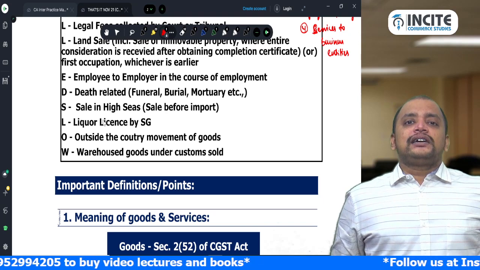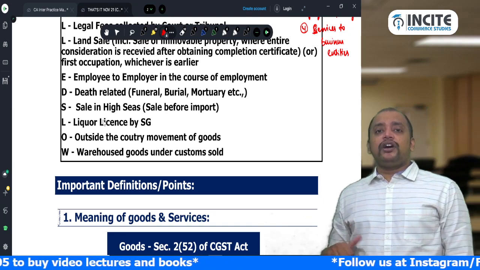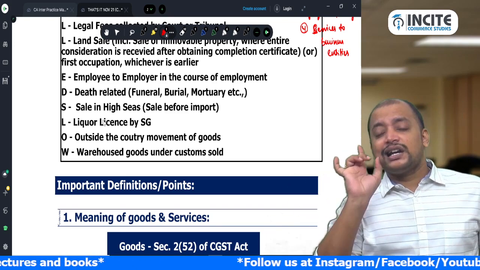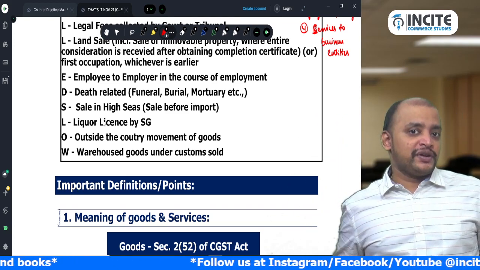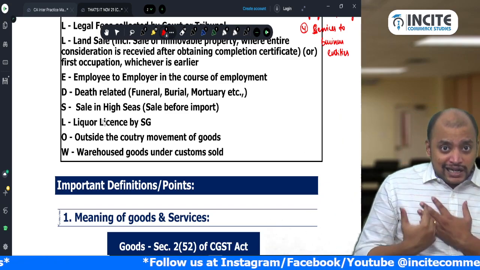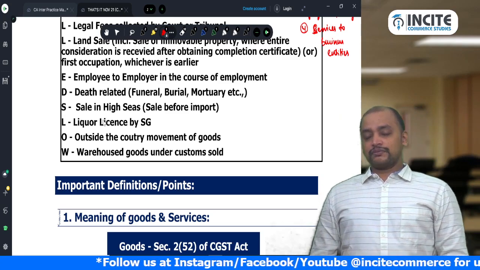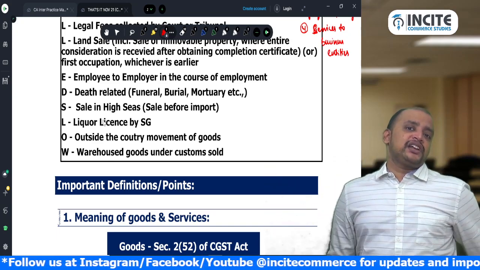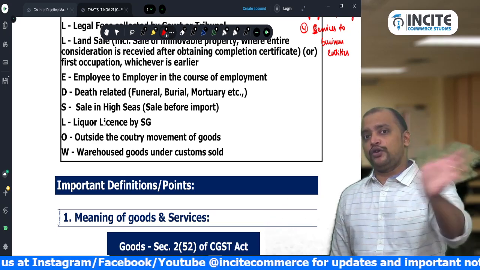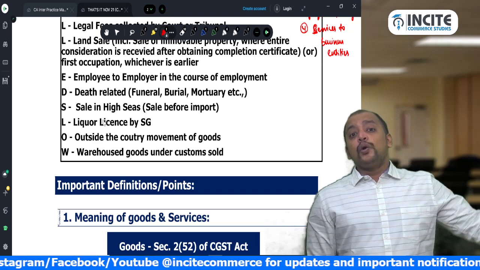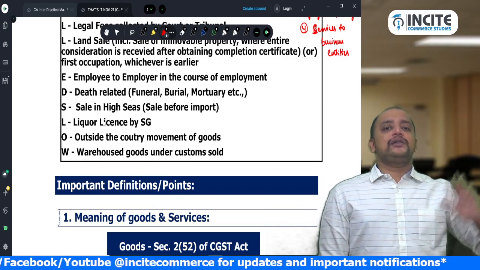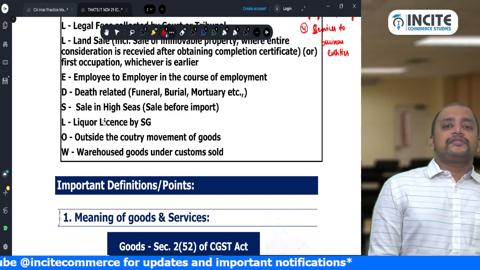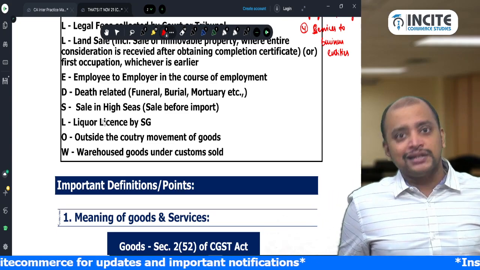Then next, L for liquor license. Liquor license sold by the state government. Only liquor license granted by the state government is excluded from supply. Suppose I got the liquor license from the state government, and now I sell the liquor license to some other person and get consideration. Is that excluded from supply? No, that is not excluded from supply. Only the liquor license granted by the state government to me, for which I pay a license fee, is excluded from supply in the hands of the state government. They are not required to pay any GST.